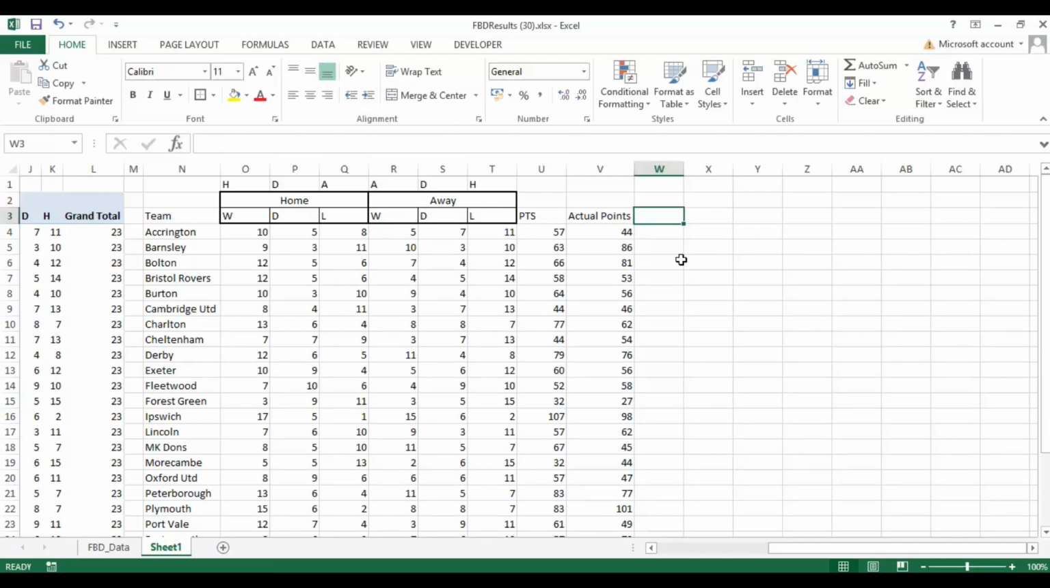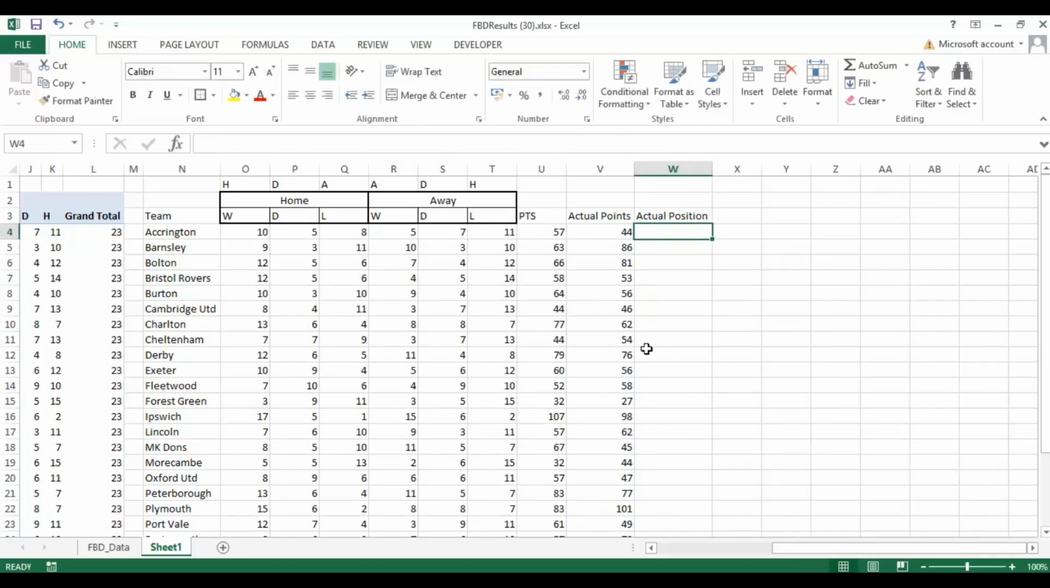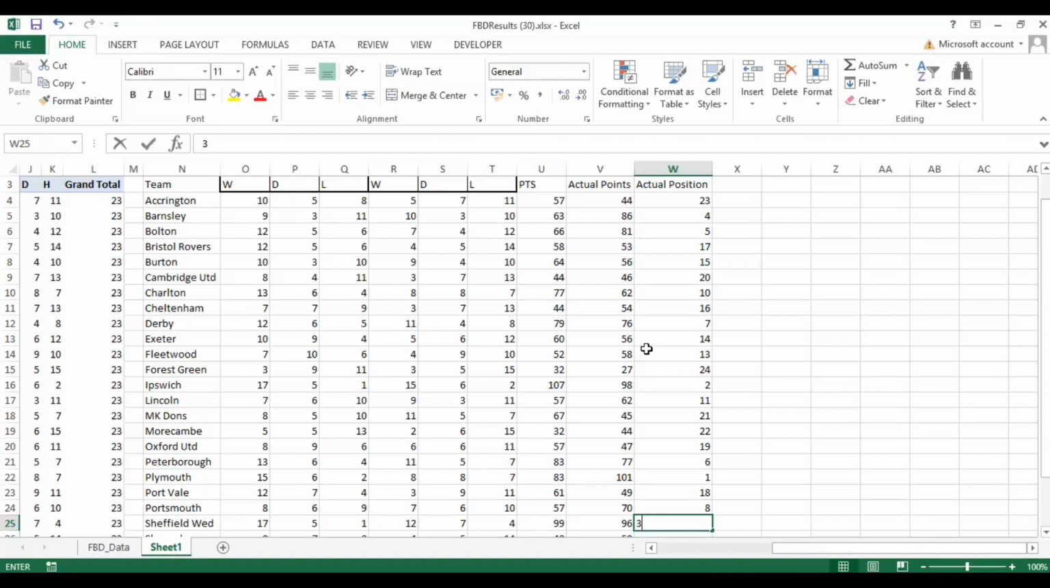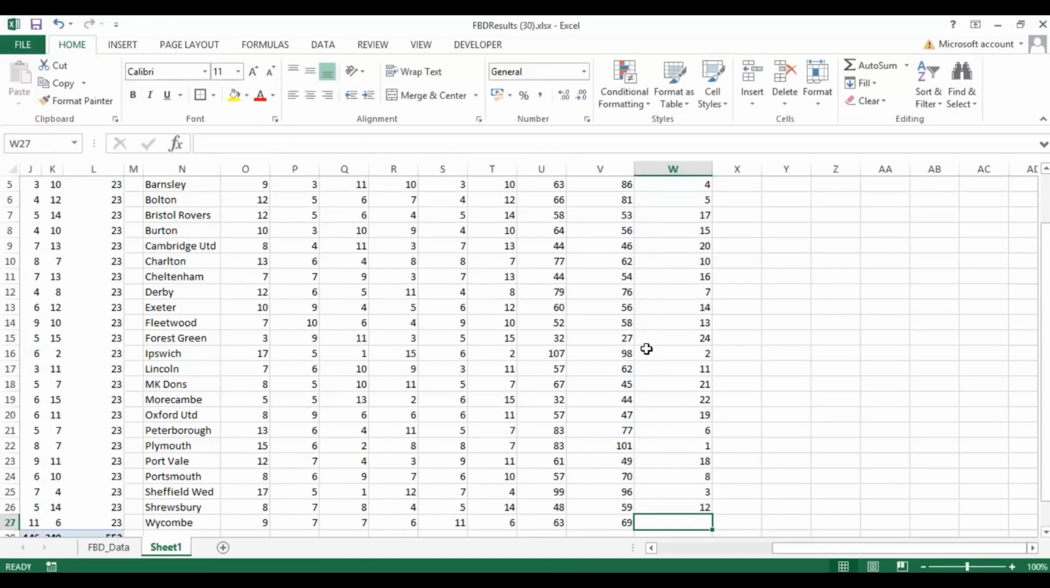And now what we're going to put in is the actual position. So where that team finished in the league, if I could spell it correctly. There we go, actual position. And again, using the same data source, you can populate this. So 23, 4, 5, 17, 15, 20, 10, 16, 7, 14, 13, 24, 2, 11, 21, 22, 19, 6, 1, 18, 8, 3, 12, and 9th.